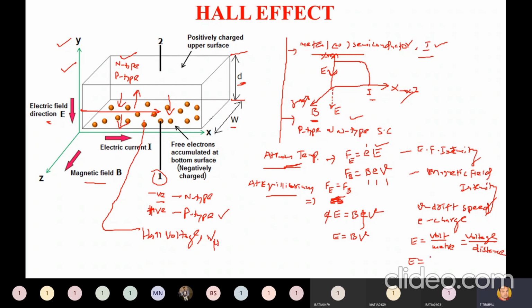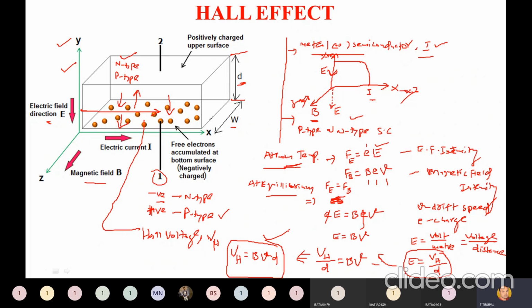So here capital E is equal to VH divided by meter, meter means distance, distance is D. It is traveling a distance D and Hall voltage is created. So this is the formula for electric field intensity: E is equal to VH divided by D. Substitute this here, you get VH divided by D equal to BV. So from this, Hall voltage VH is equal to BVD. This is one of the important formulas, isn't it?